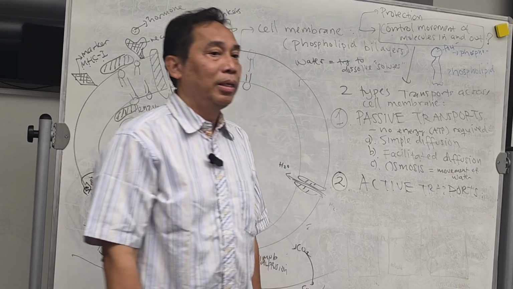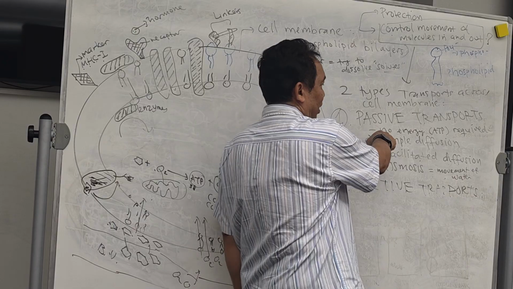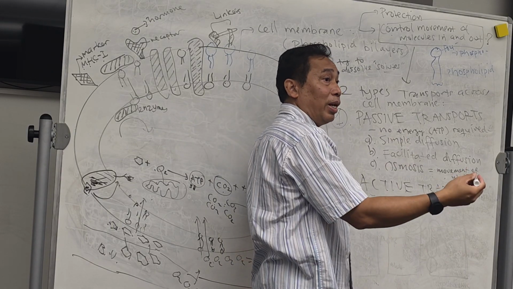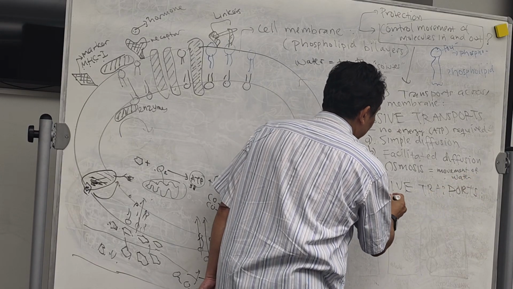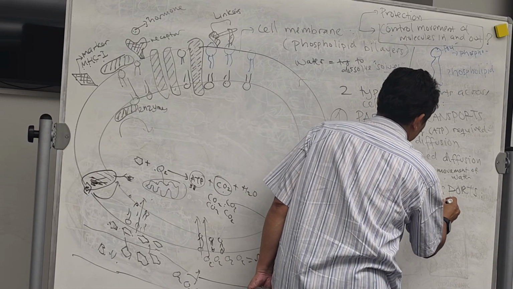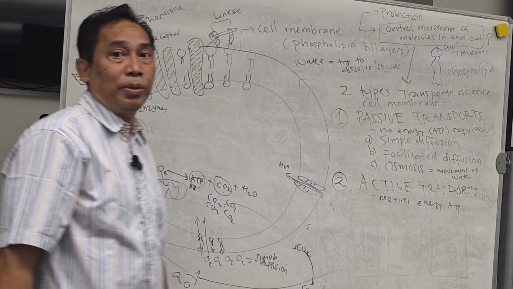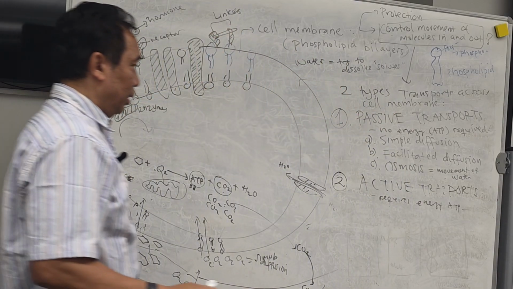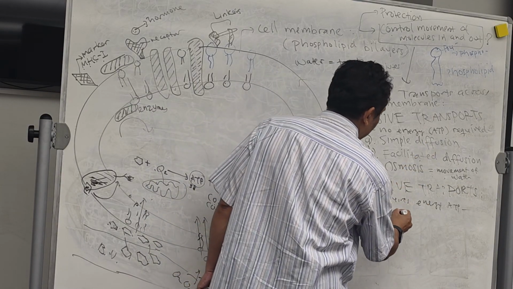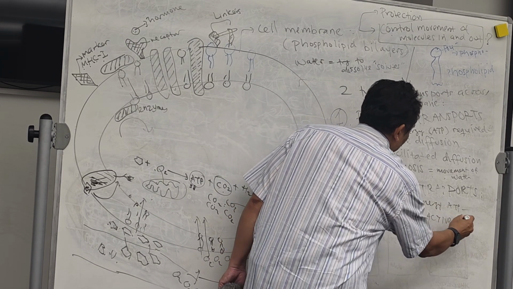Okay. So active transport is, on the passive, you do not need energy. So this one requires energy. What? Requires ATP. Okay, that's active transport. There are several types. The first one is called the primary active transport.